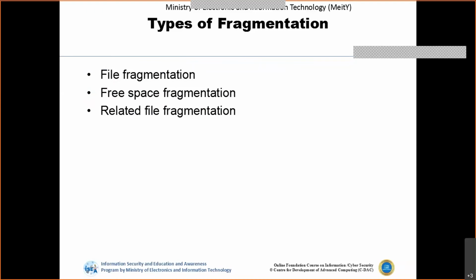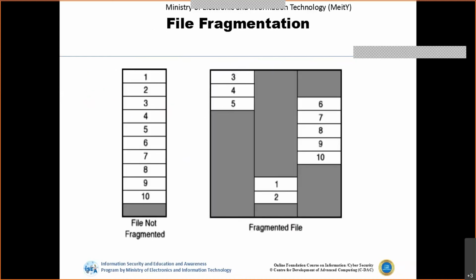And the other is related file fragmentation, which is about the locations of files in the file system. To handle this, we go for defragmentation, where all these different fragments can be stored sequentially.